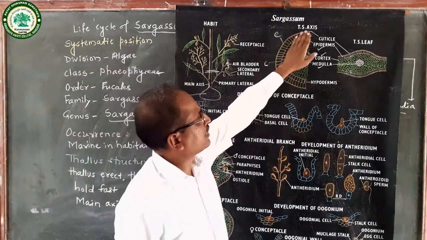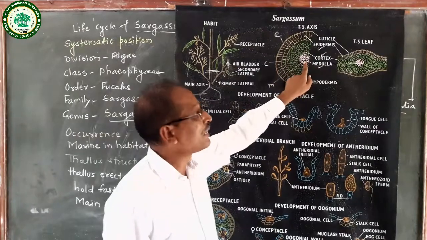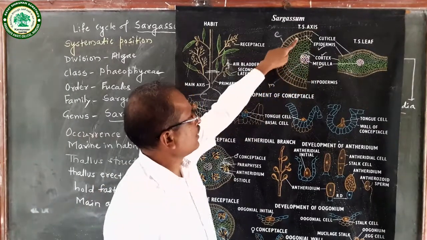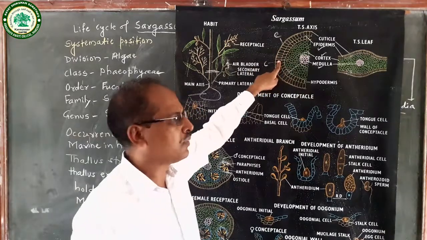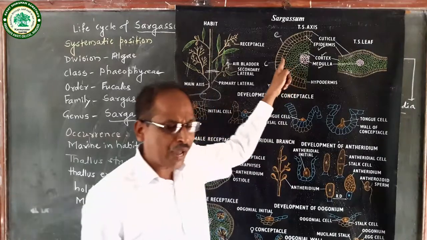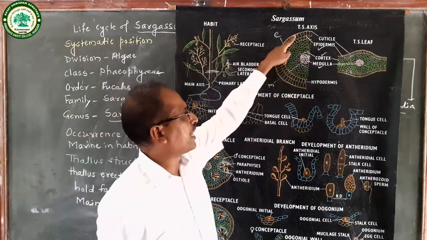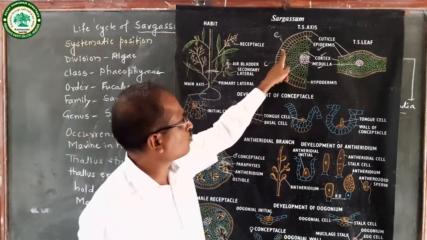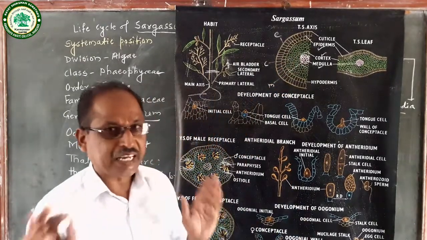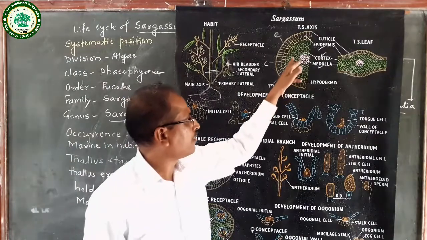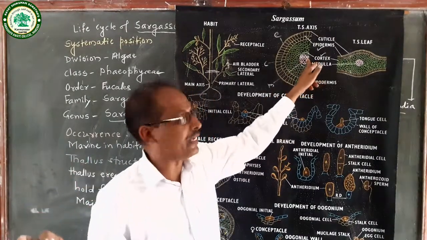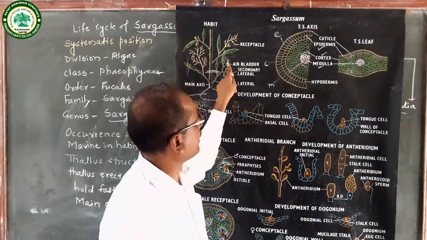The epidermis or meristoderm is the outermost layer, and its cells are compactly arranged. On the epidermis, there is presence of cuticle. Then next to the epidermis, there is a cortex. The cortex is multi-layered, and its cells consist of food material, and in the center there is an air cavity. This is the TS of air bladder.